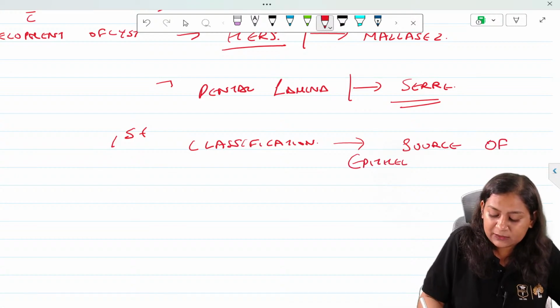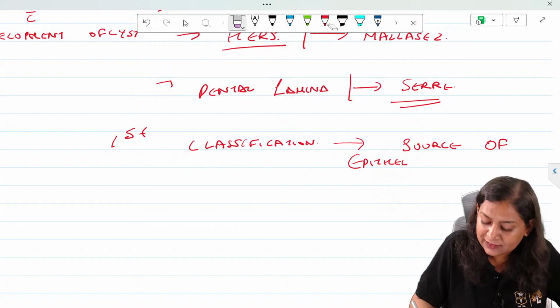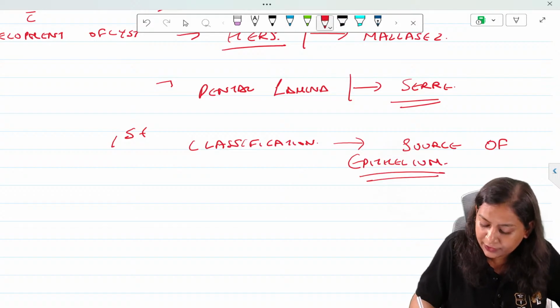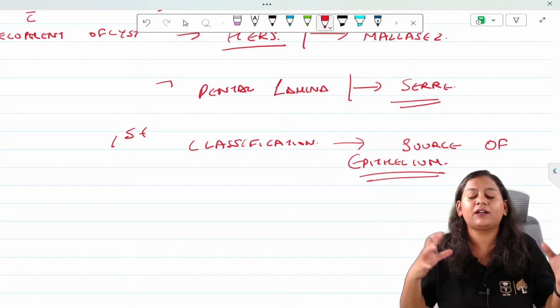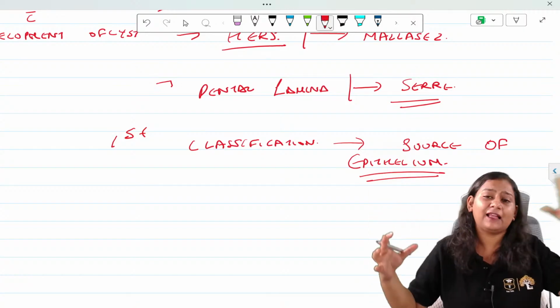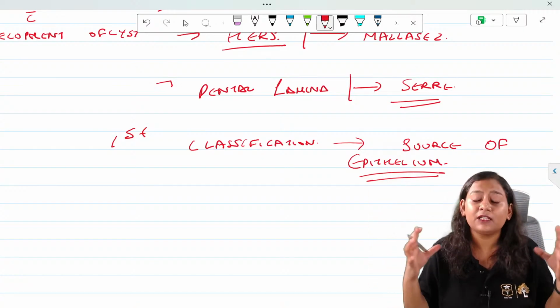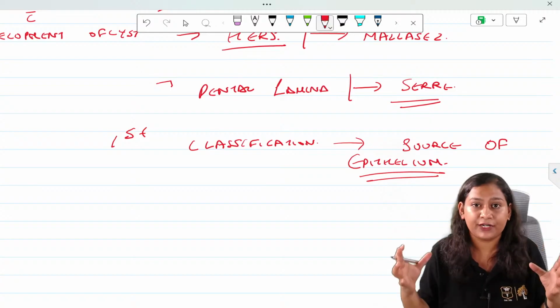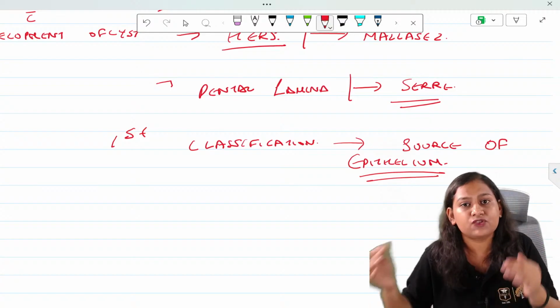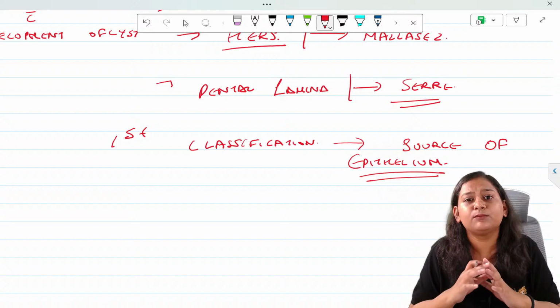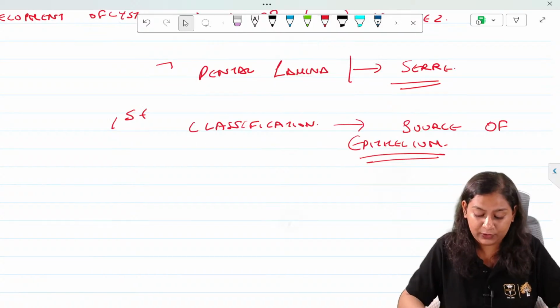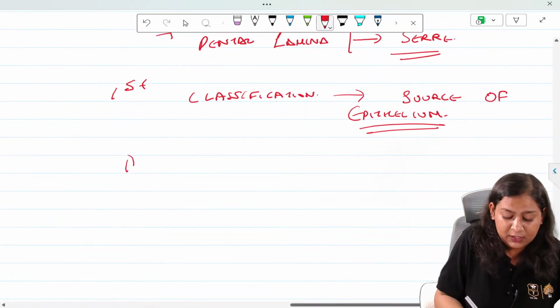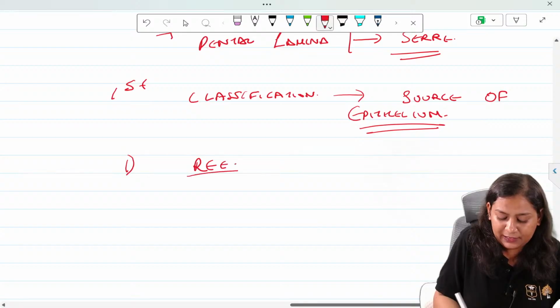So whatever is being taught, make this your gold standard. Okay, do not go behind the content which is given here and there. Okay, this will just add an extra burden. Whatever you can revise, just study that, and this is more than sufficient for your exam. Okay, source of epithelium. So reduced enamel epithelium.